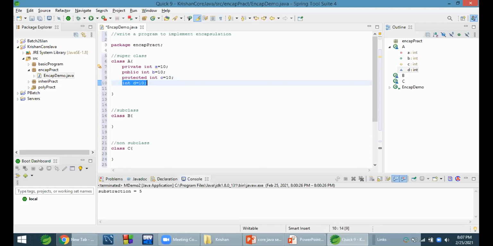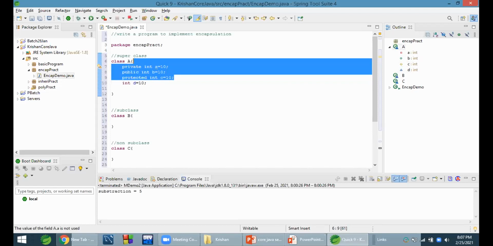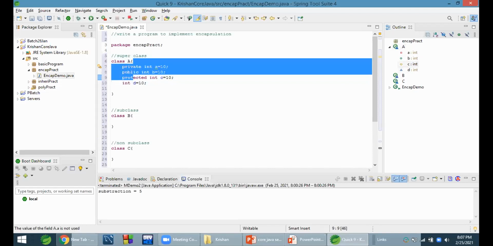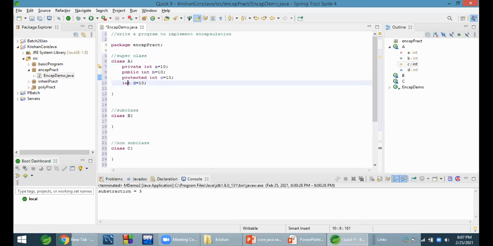This has a different scope. If we don't specify any scope for a variable, it will be a default scope, which is different from these three. That's why it's considered a fourth type of scope. These three are called access modifiers, and we use them for encapsulation. Default is not an access modifier, so if we don't specify one, it will be default scope.